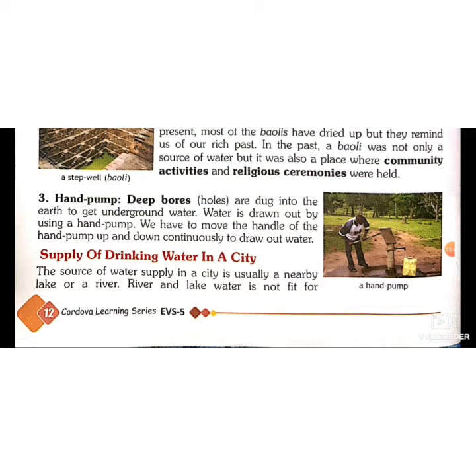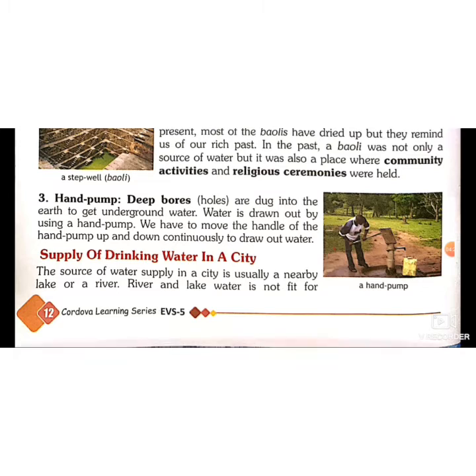Have you seen a hand pump? For a hand pump, deep bores or holes are dug into the earth to get underground water, where the water is more deep inside and wells are not properly working. In those places, hand pumps are installed. The water is drawn out by moving the handle up and down to continuously draw water from the earth.